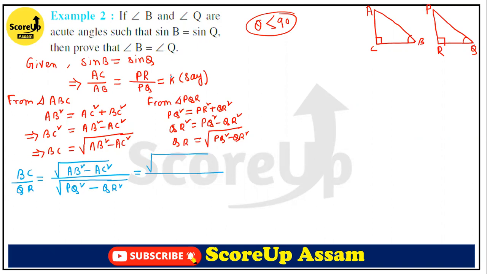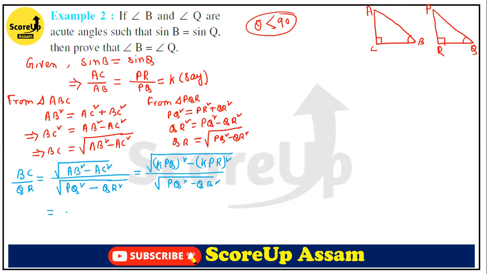Value of AB is equal to K PQ, right? AB is equal to K PQ. So AB is equal to K PQ, whole square. AC is equal to K PR, K PR whole square. And in the denominator, it is PQ square minus PR square.